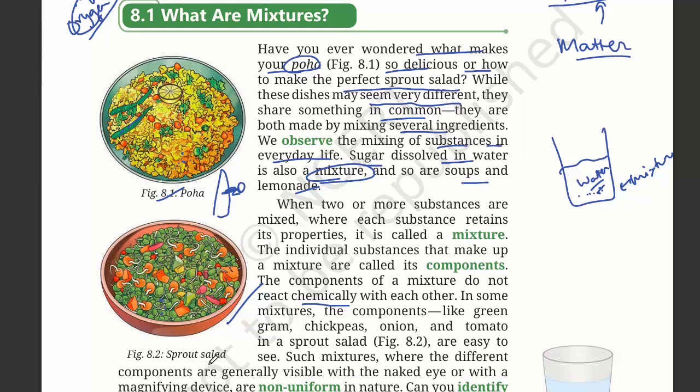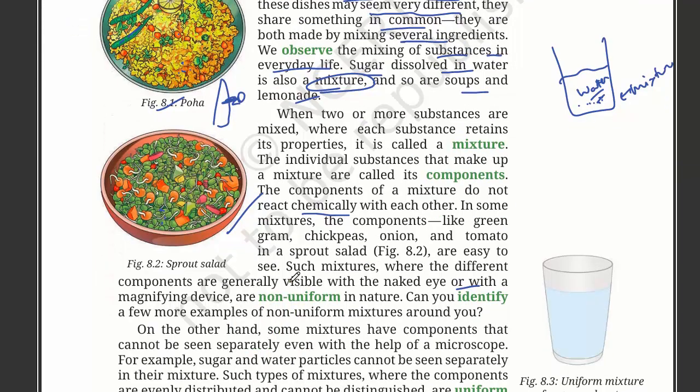Such mixtures, where different components are generally visible with the naked eye or a magnifying device, are non-uniform. For example, if we put some sand in water, we can see with our naked eyes that there is sand in the water. So we can say that this is a non-uniform mixture.